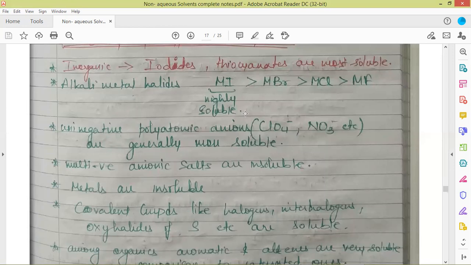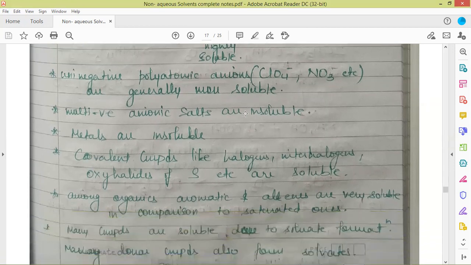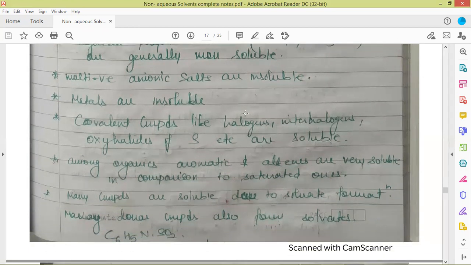Metals are insoluble. This is unlike ammonia, where metals were soluble. Covalent compounds like halogens, interhalogen compounds, oxyhalides of sulfur, etc. are soluble. Among the organics, aromatics and alkenes are very soluble in comparison to saturated ones. Many compounds are soluble due to solvate formation, because liquid sulfur dioxide very easily forms solvates.